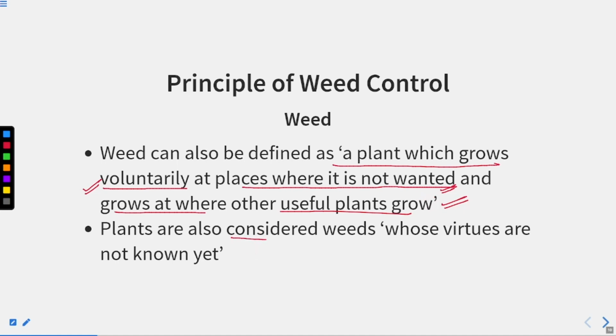And plants are also considered as weeds whose virtues are not known yet. Meaning why they are there, what is the benefit or use of it, we do not know about that plant. So those plants are also considered as weeds.